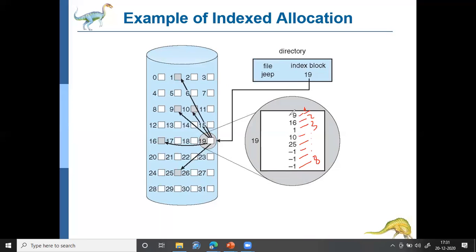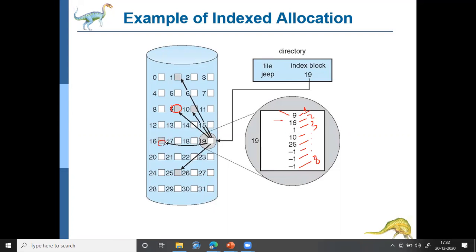First, it will access the block of the first pointer. The first pointer points to the ninth block. It accesses this data. Then it accesses the second block, which is the 16th block. The second pointer is pointing to the 16th block.